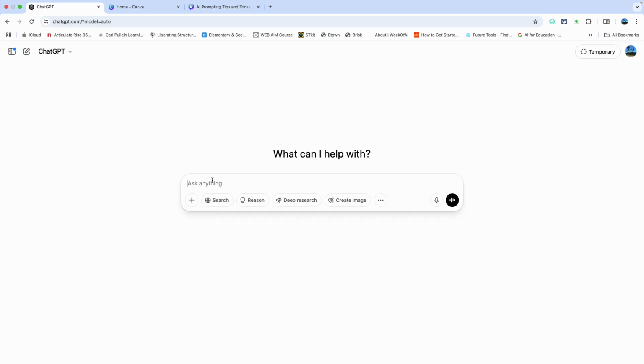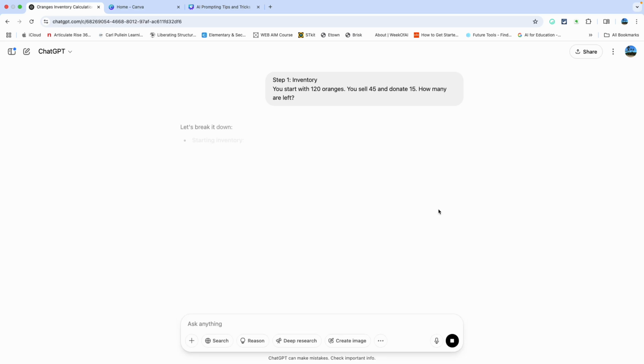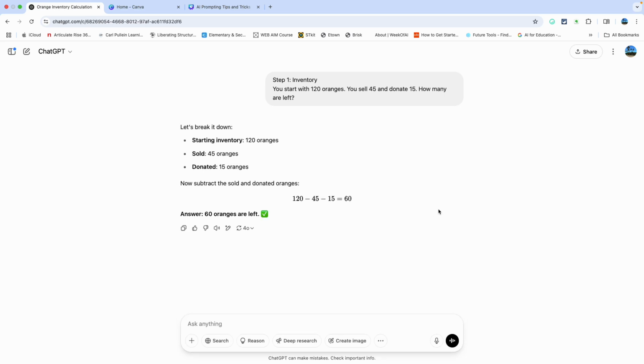Let's change it up a little bit and start a new example right here, and it's going to break it down a little bit differently. So you can see the previous responses and prompts have an influence on what is actually happening.